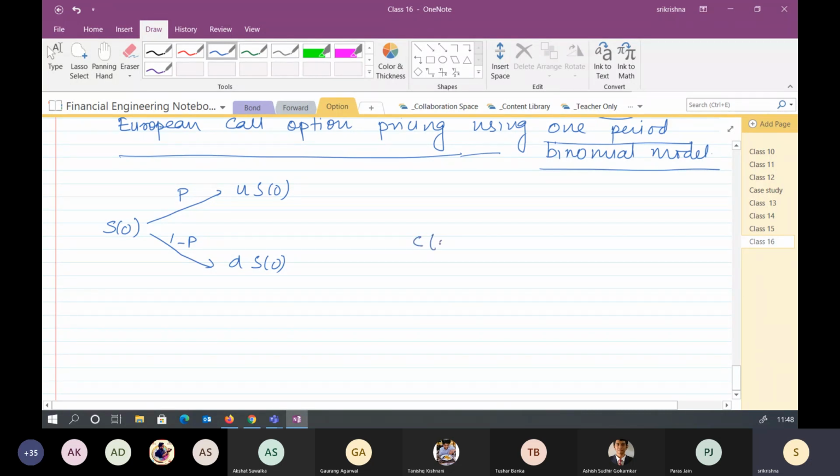What we need to find out is what would be the call option price at T equal to 0. And similarly, it can realize these two things with the probability P and 1 minus P.